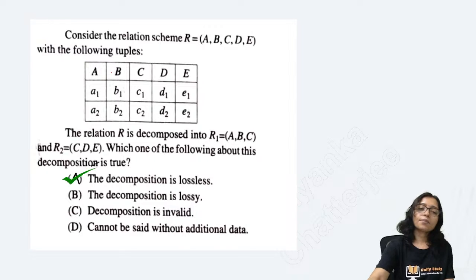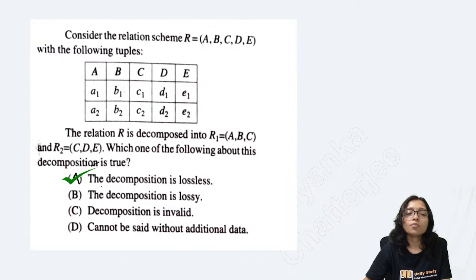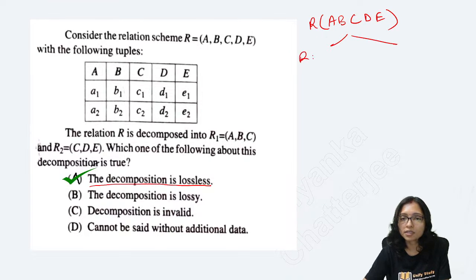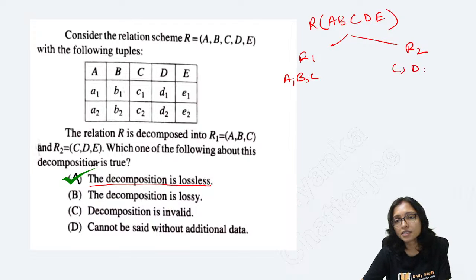Okay, answers are coming. Yes, the decomposition will be lossless. Why? First of all, you have to check that R was A, B, C, D, E. Now it is divided into two parts, R1 and R2. So here A, B, C, and here C, D, E. Now I have to check what is common.